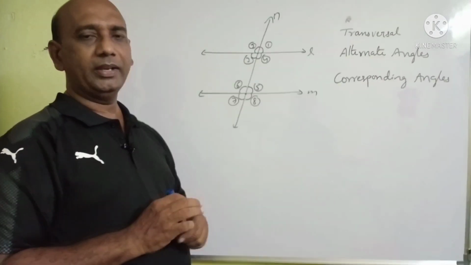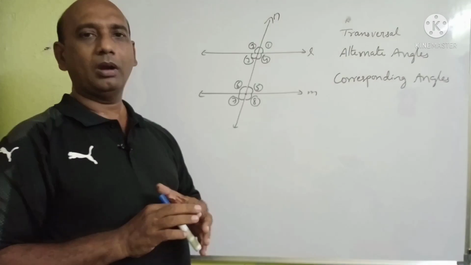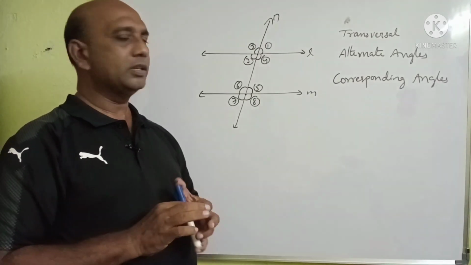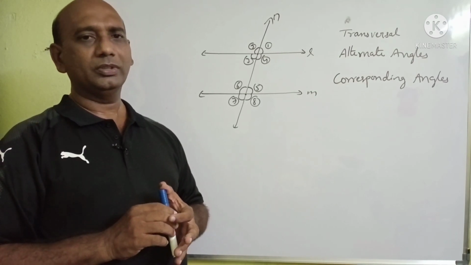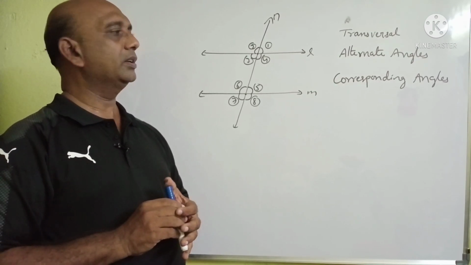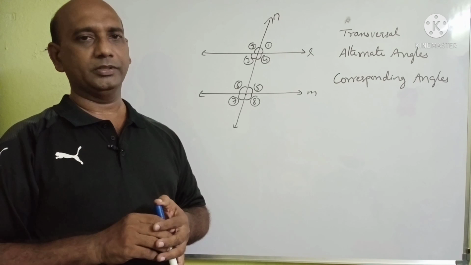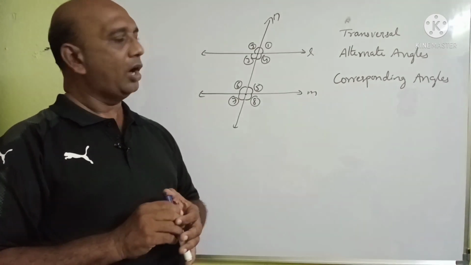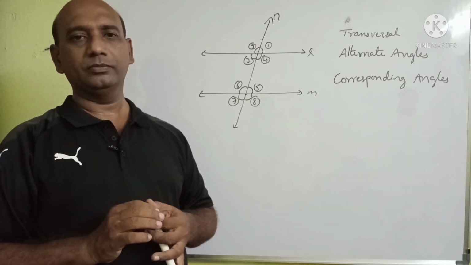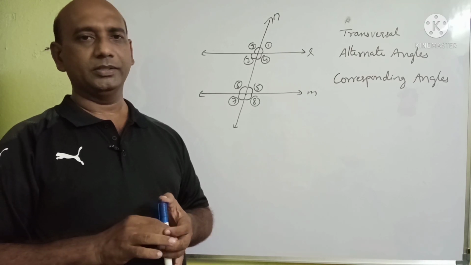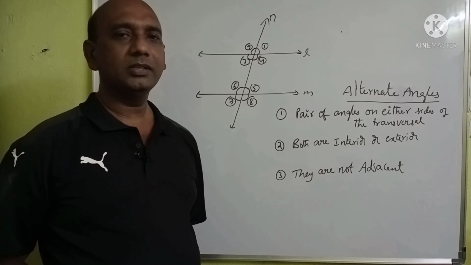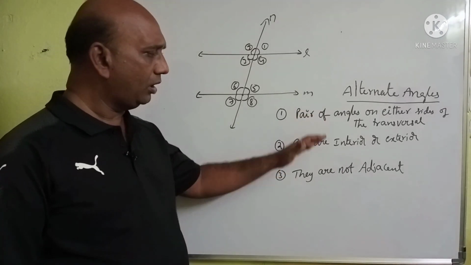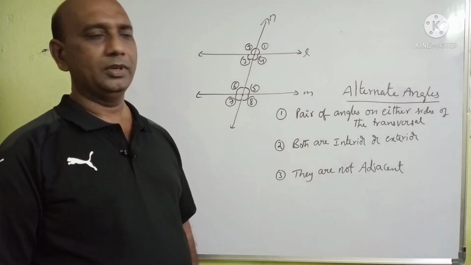Among these 8 angles, some are called alternate angles and some are called corresponding angles. Let us know the correct meaning of alternate angles and corresponding angles. You have to remember 3 points to get the alternate angles. A pair of angles are said to be alternate angles only if they satisfy all these 3 points.